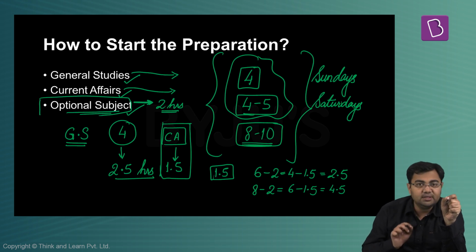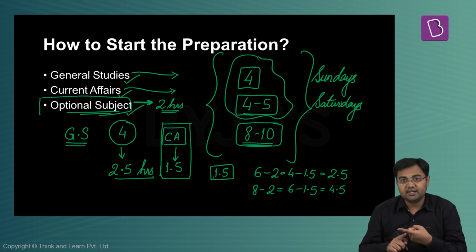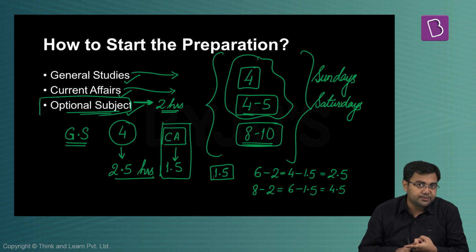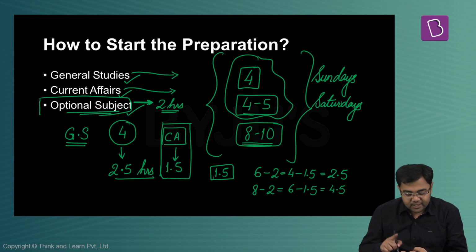So these are the three parts of your preparation: general studies, current affairs, and optional subject. At least 1 to 1.5 hours every day will go to current affairs. How? We'll have a discussion on that. General studies will take up at least 2.5 to 3 hours every day. How to do that? We'll have a discussion on that. And then finally, the optional subject.